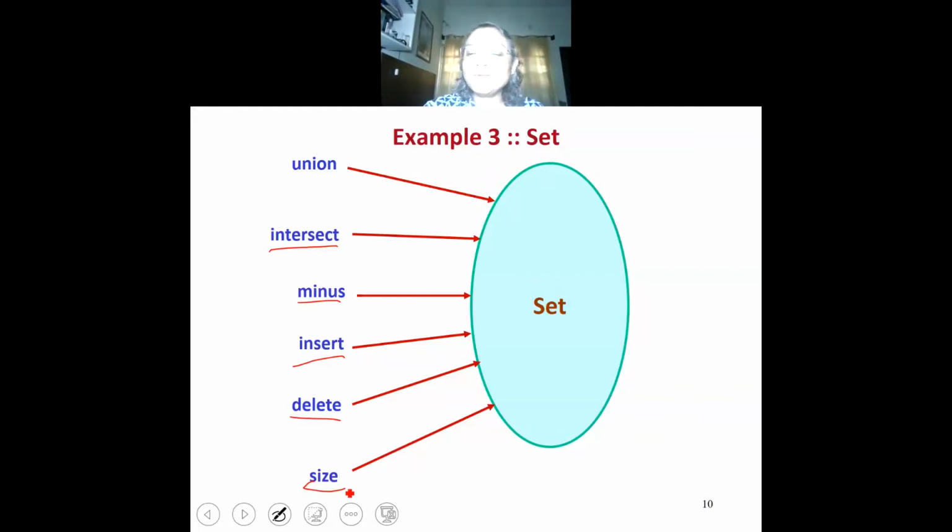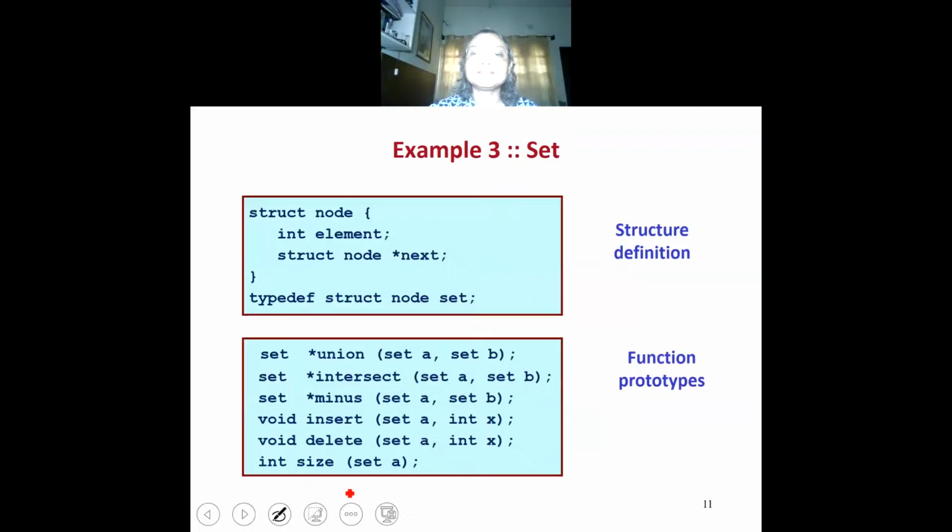By the way, I hope you know what a set is. A set is a collection of unique elements. A set is different from a list because a list is an ordered collection of elements. A set is a bag of elements. A set is an unordered collection of unique elements.